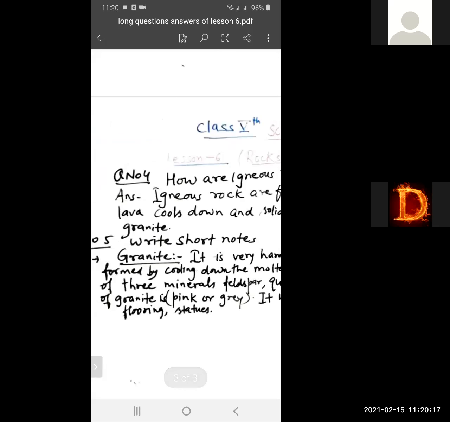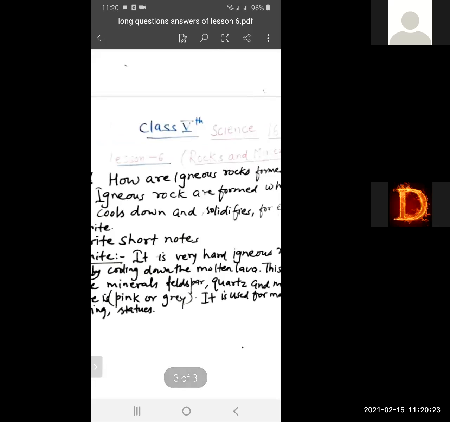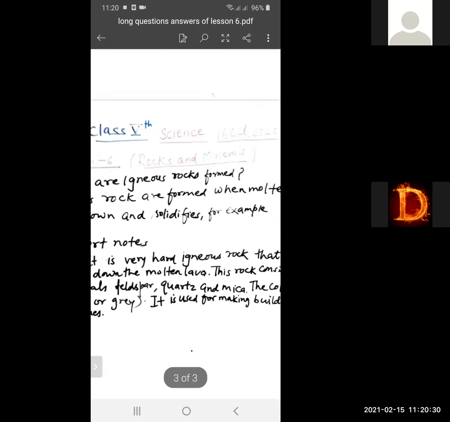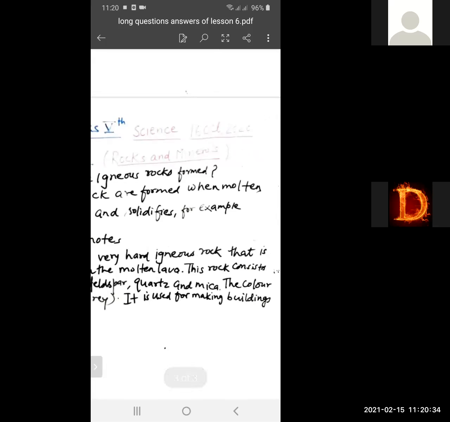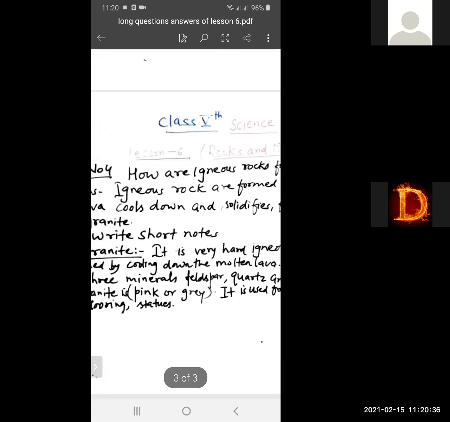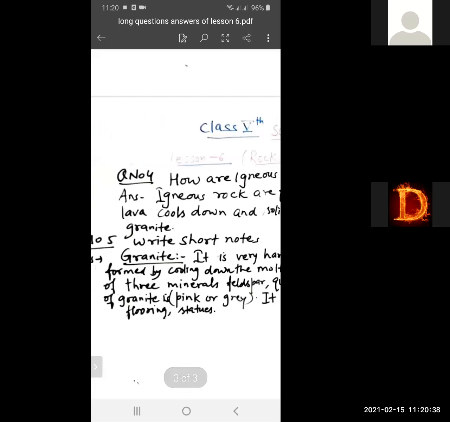This rock consists of three minerals: feldspar, quartz, and mica. The color of granite is pink or gray.